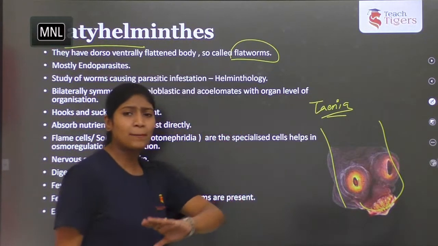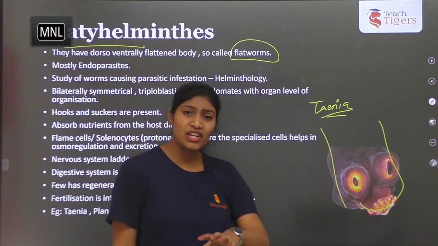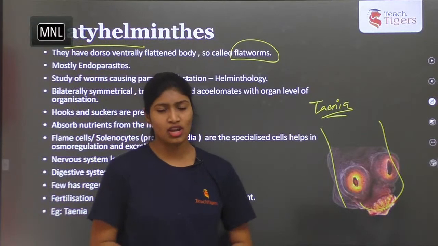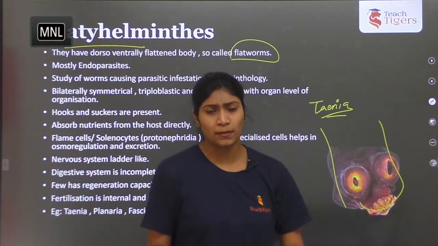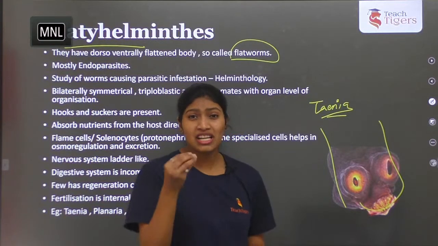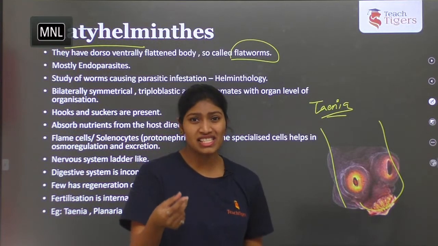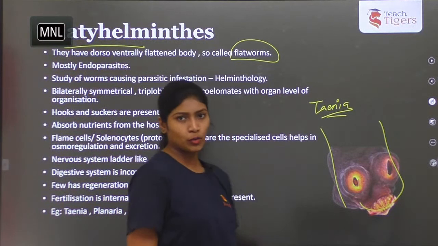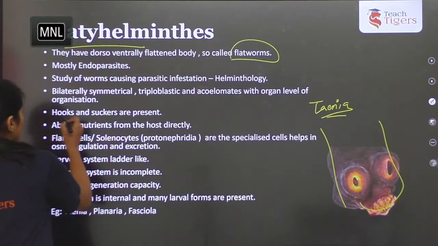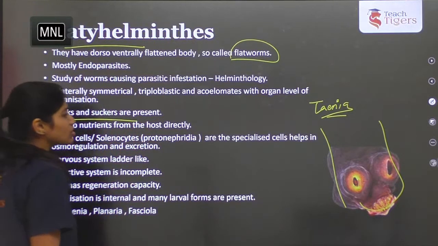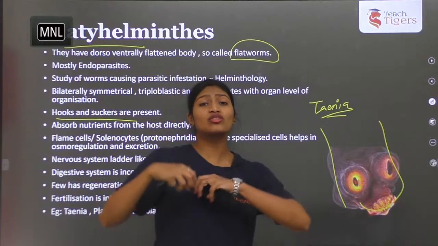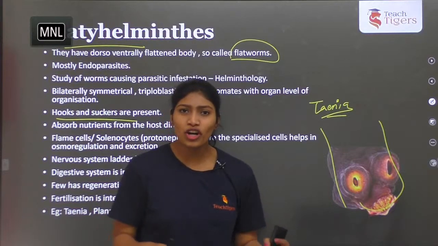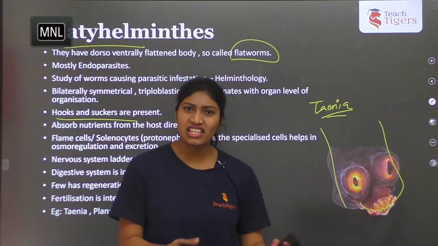One of the best examples of parasitic adaptations is Taenia solium, which causes the disease called teniasis in humans. If we eat half-cooked pork, the pig meat will have the eggs of Taenia solium, the cyst, and they cause teniasis. That disease affects the body parts of the human. A few more things. They have suckers and hooks. With the help of suckers and hooks, they stick to the body of the host inside the intestine, so that they happily enjoy the host body, feeding on the digested food present in the small intestine.